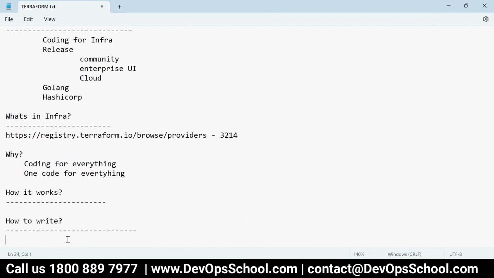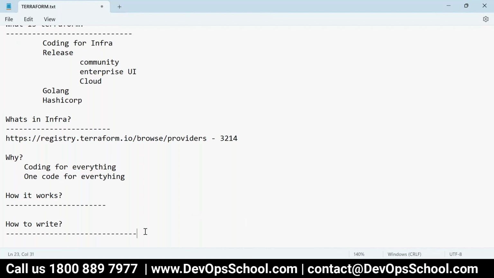That means if you're writing code for AWS, you should know AWS well. If you're writing code for Google Cloud, you should know Google Cloud well. Sorry, if you're writing code for Kubernetes, you should know Kubernetes well. So it's very important.